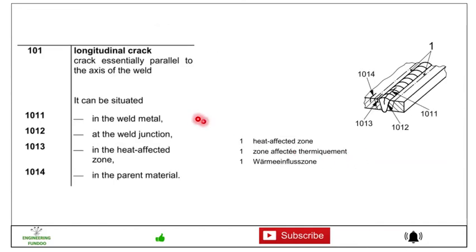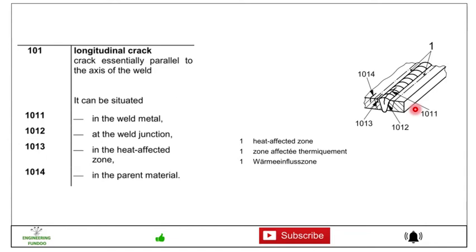So here again, 101 is a longitudinal crack. A crack essentially parallel to the axis of the weld. This is the axis of the weld, and you can see this crack is parallel to the axis. So this is defined as a longitudinal crack, and if it is in the weld metal itself, then it is designated 1011.